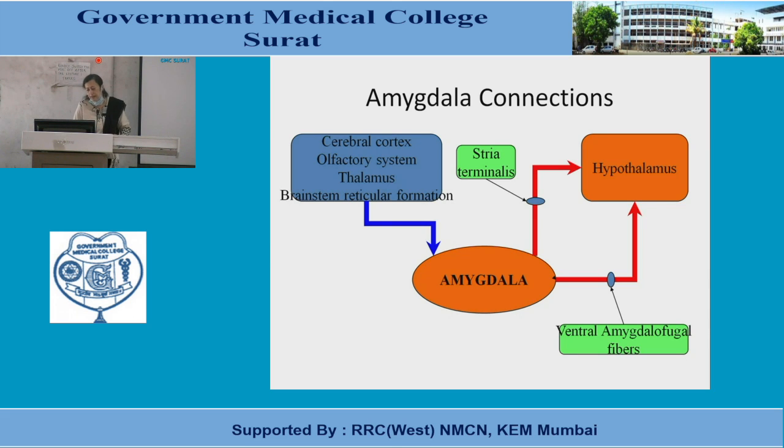Actually, the amygdala has a corticomedian nucleus and basolateral and central nuclei. The fibers which arise from the corticomedian nucleus form the stria terminalis and enter into the hypothalamus. And the fibers which arise from the basolateral and central nuclei form the ventral amygdalofugal fibers.